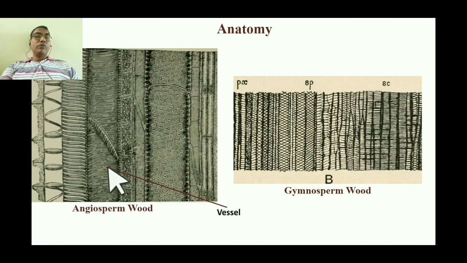So having the presence of the vessel is the characteristic of the angiosperms. And moreover, you will find that in case of the gymnosperm, we do not have such kind of broad vessel or broad cell, and therefore the presence of the vessels is the specialty of the angiosperms. Vessels are also called the pipeline of the angiosperms, where most of the water is transported by the vessels.